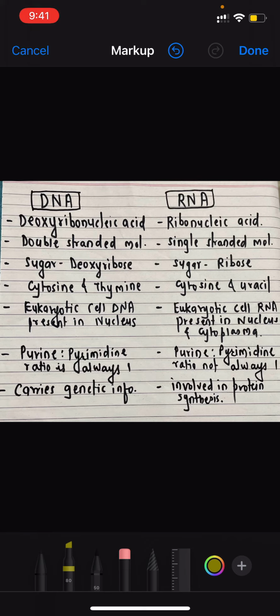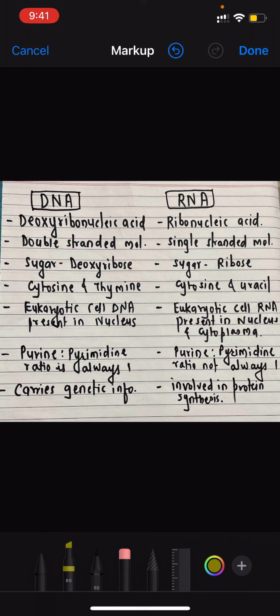Second difference is about their structure. DNA is a double stranded molecule while RNA is a single stranded molecule. Sugar present in the DNA is deoxyribose sugar while sugar present in RNA is ribose sugar.